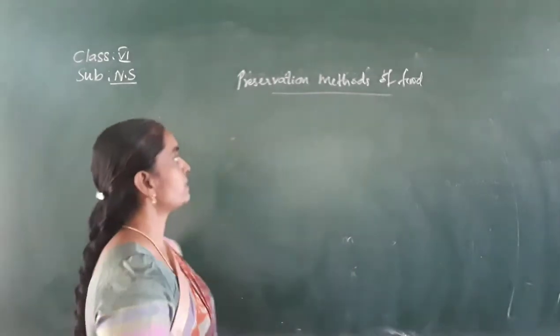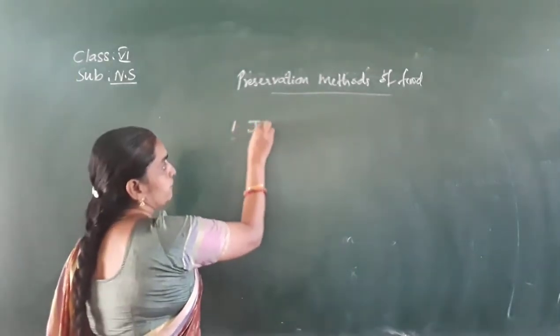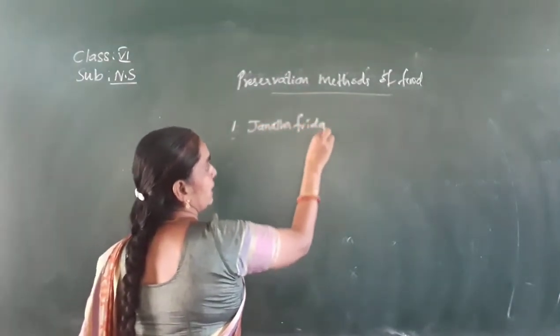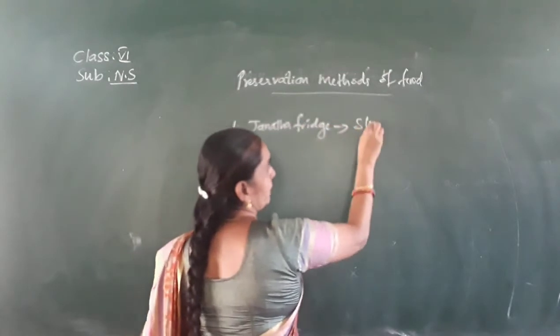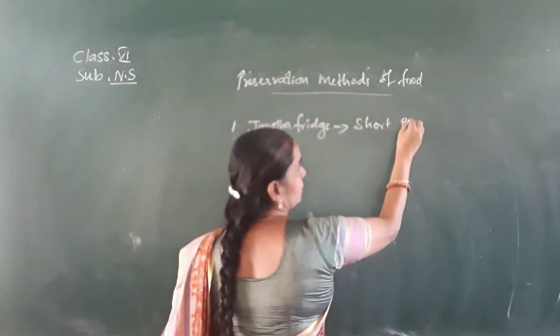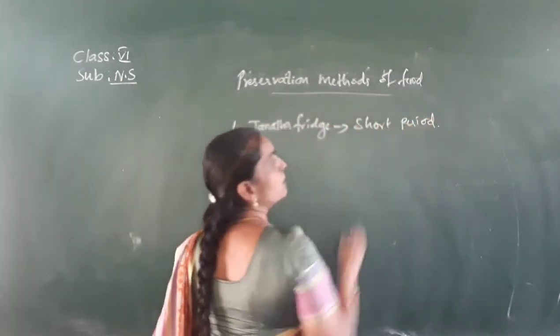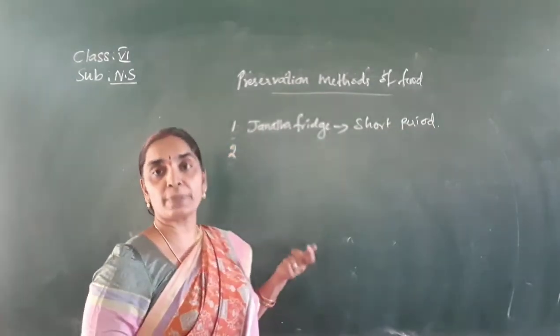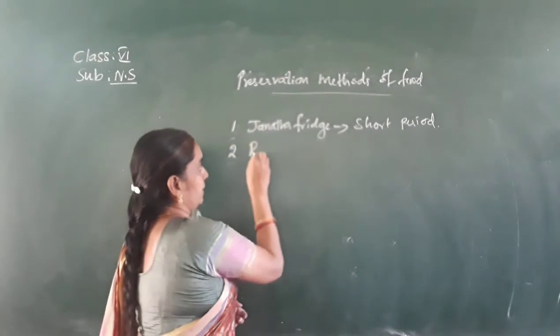Okay children, so we can say that the first one is janata fridge, that is only for a shorter period. We can preserve the foods only for a short period. Next one, what is the preservation method? Next one, refrigerator.